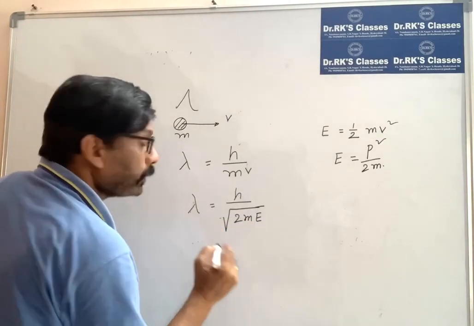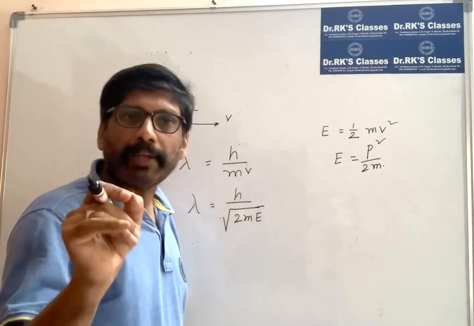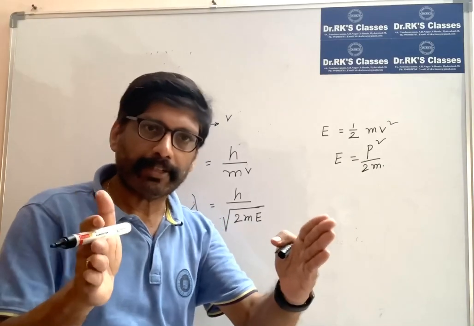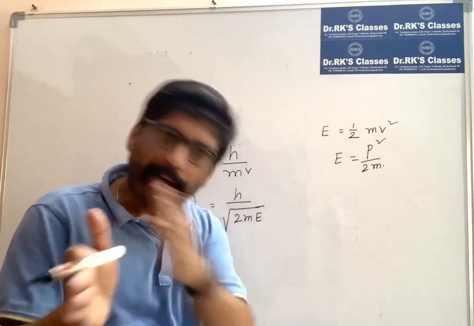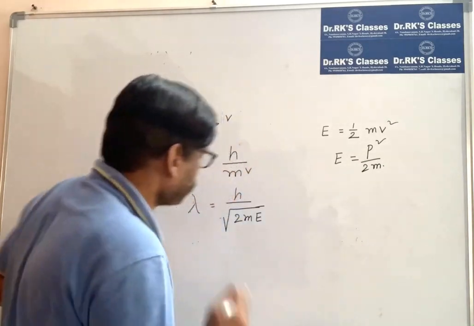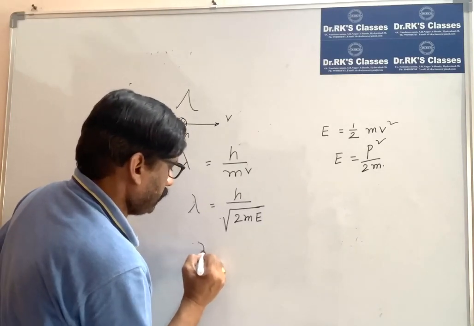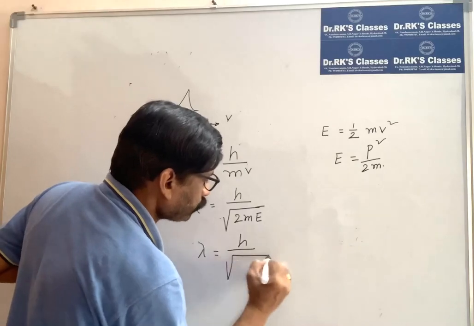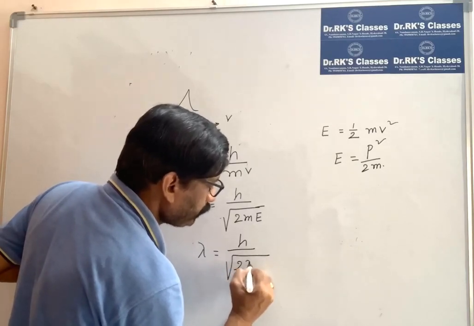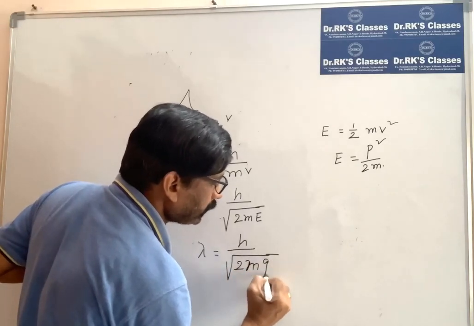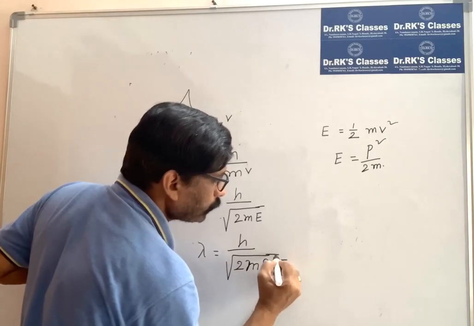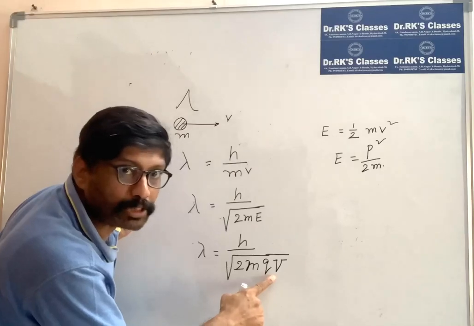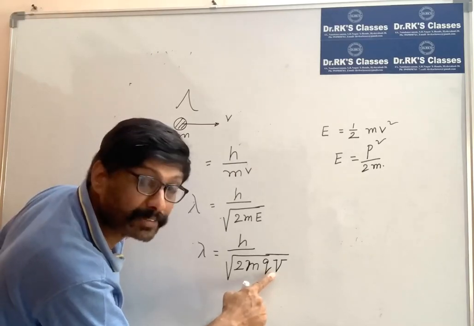Next, for example, take an electron. How do you increase its kinetic energy? By applying a potential difference V, I can accelerate it to high kinetic energy. So the wavelength of the matter wave is also equal to h by square root of 2meV. What is this V? It is the accelerating potential, not velocity. Capital V, accelerating potential.